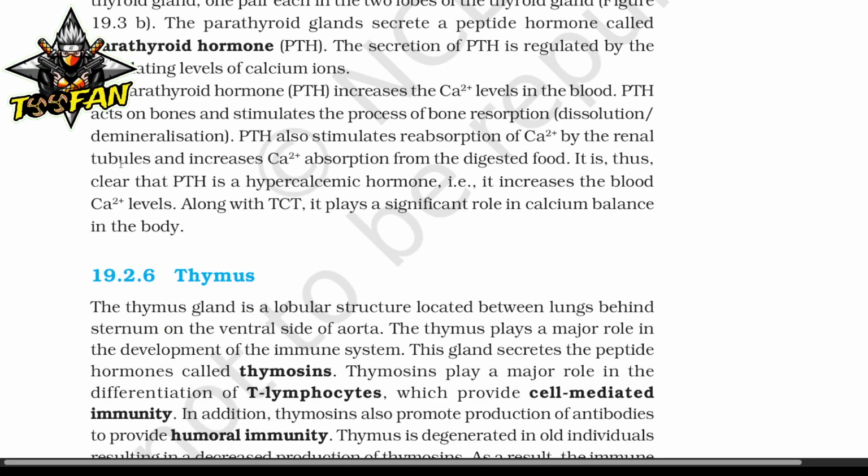Thymus. The thymus gland is a lobular structure located between the lungs behind the sternum on the ventral side of the aorta.